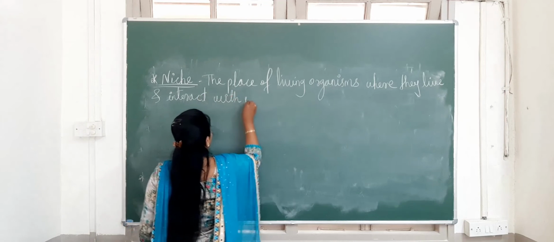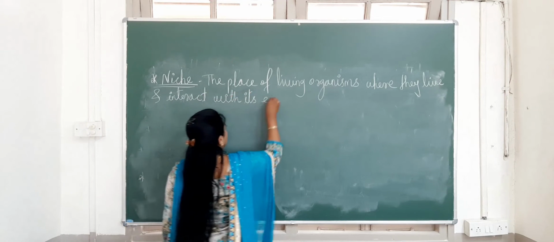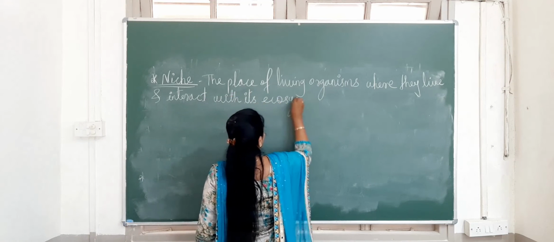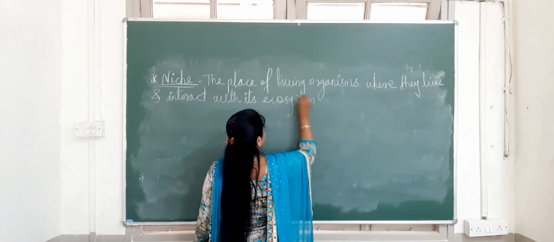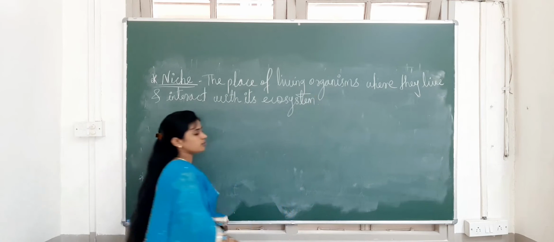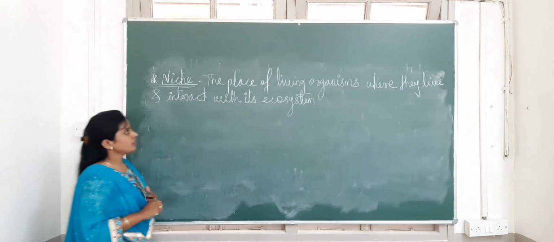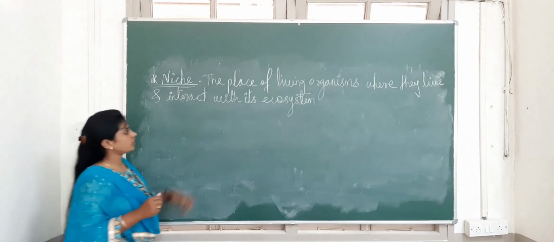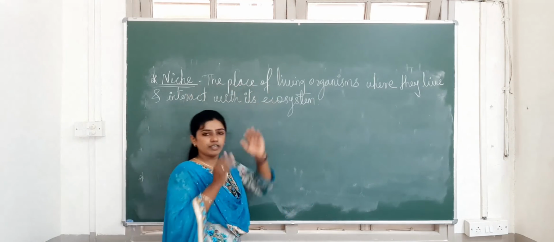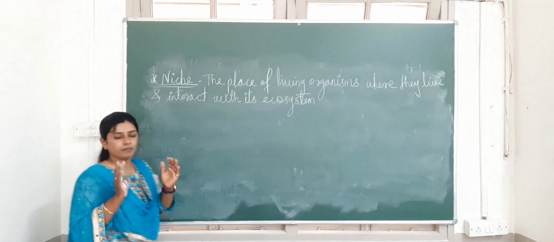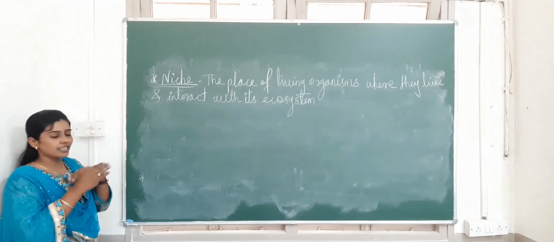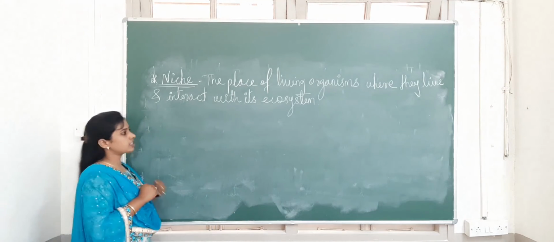As I told you, ecosystem means what? All the living organisms together constitute an integrated unit, and that is called the ecosystem. So next one is niche. The definition of niche is the place of living organisms where they can live in a particular area and they can interact with its ecosystem, and that is called a niche.